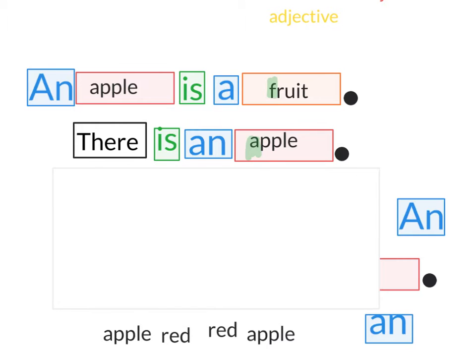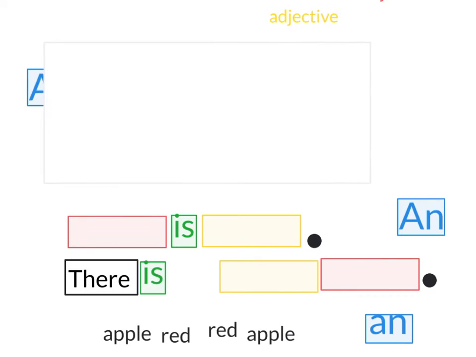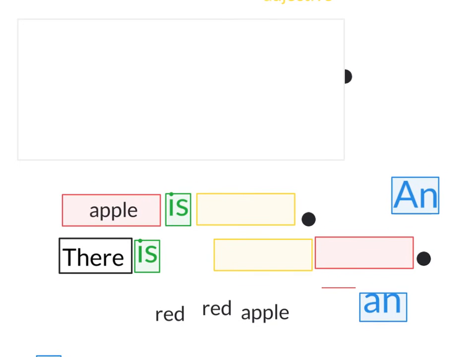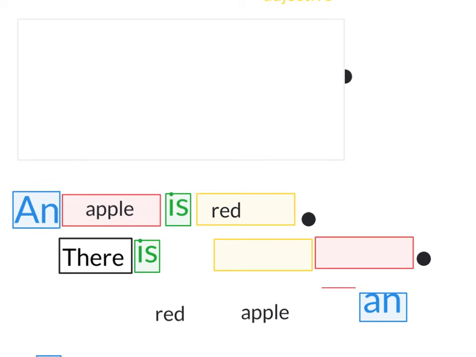Okay, let's look at our other type of sentence. Here we have a subject is an adjective. So here our apple is red. Okay, red is not a noun. Red is a color. It is describing what kind of apple. So this is an adjective. We cannot say apple is red. Apple is just one. So we need to put a word in front of it like an. An apple is red. We can begin that sentence with there.